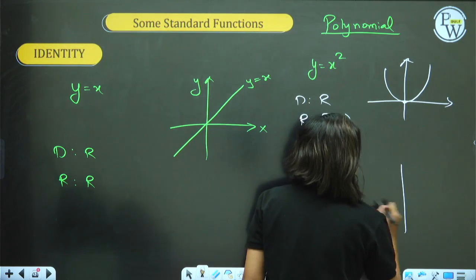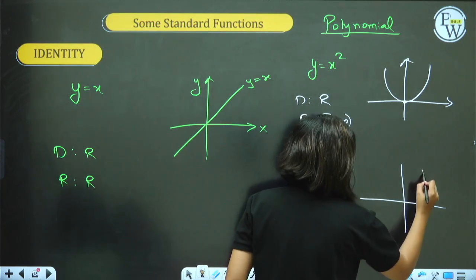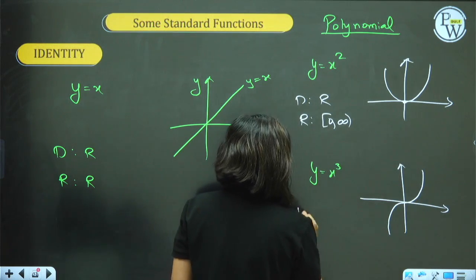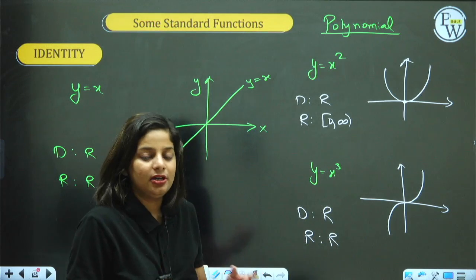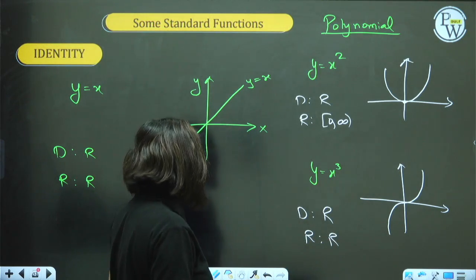X cube, y equal to x cube graph is like this. Sorry. This is the graph of y equal to x cube. Domain all real numbers and range also all real numbers. We know in a cubic function 2 cube is 8, minus 2 cube is minus 8. So output can be both positive, negative, everything.